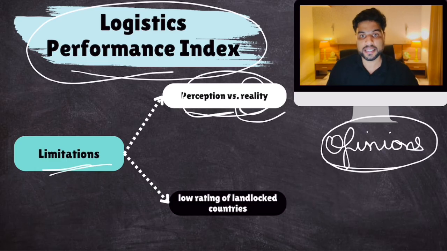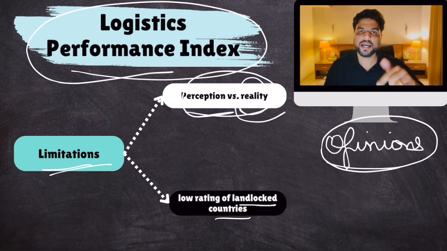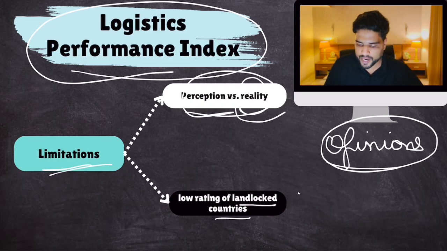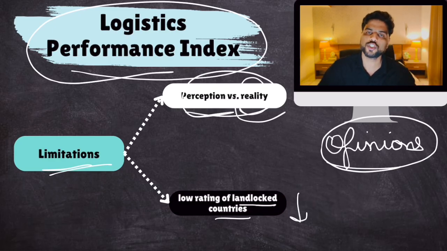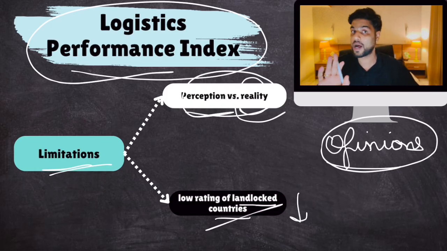Then the other area of concern is that there are certain landlocked countries. These landlocked countries rely on their neighboring countries which have a coastline. Most of these landlocked countries receive a very poor score because their customs efficiency is not that good. But sometimes they receive a poor score not because their logistics is bad, but because the logistics of the neighboring countries which give them access to a coastline is bad. They are using their neighboring countries' logistics sector also to export. Sometimes that neighboring country's logistics is bad, because of which this landlocked country gets a bad name. So this is one area of concern.